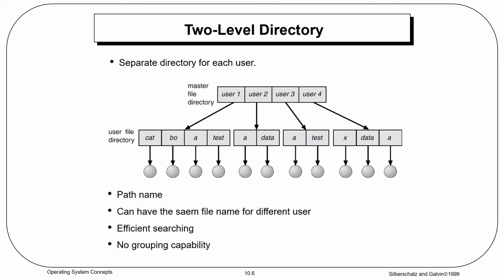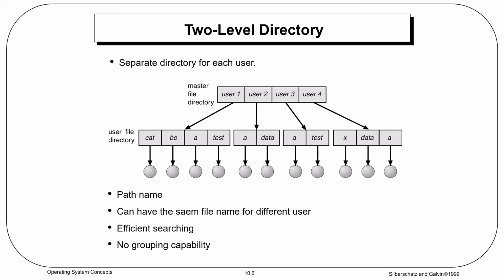Now, this two-level directory solved the name collision. Files with the same name can be kept in two different directories. That's no problem. This was not solved in single level directory. So name collision is resolved in two level directory.